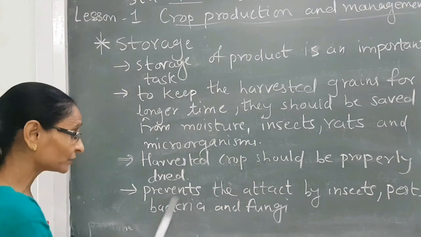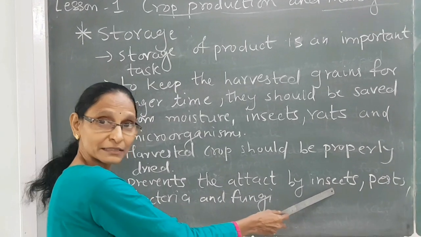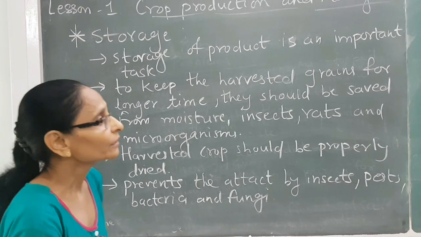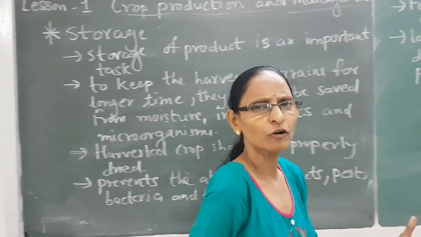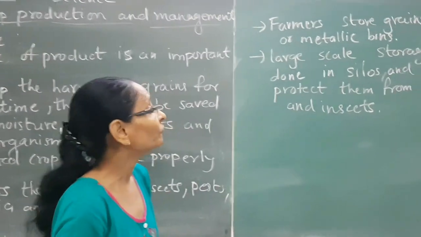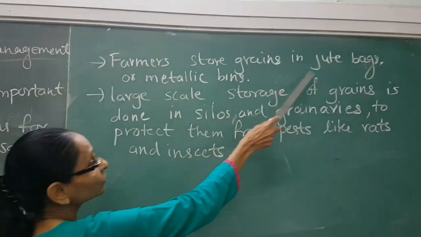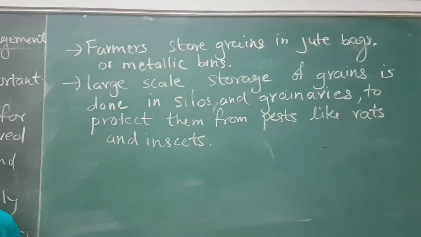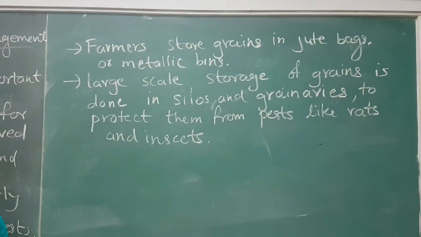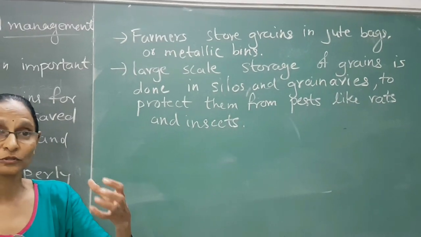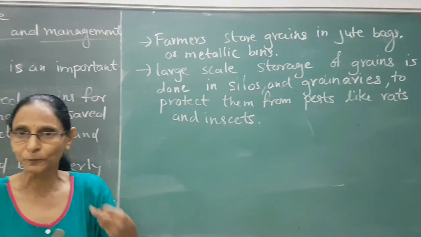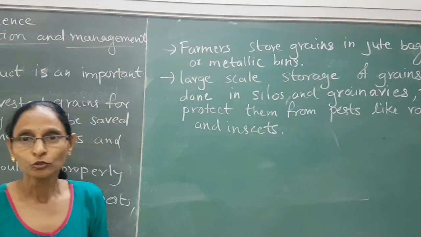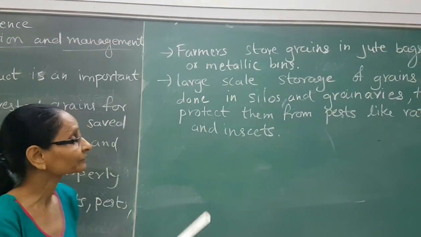After drying, what will happen? It will prevent the attack by insects, pests, bacteria and fungi. Now there are different ways of storing the food grains. Farmers store the grains in jute bags and metallic bins. After drying the grain, it is filled in the jute bag, and the bag's mouth should be tied properly. And it is even filled in metallic bins to prevent damage from pests.